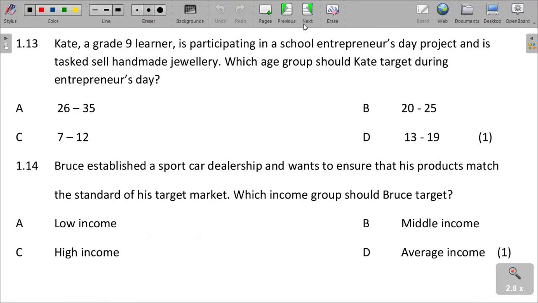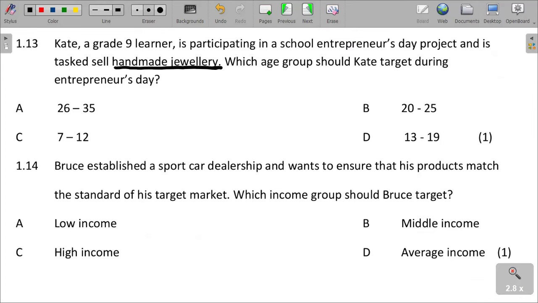Katie, a grade 9 learner, is participating in a school entrepreneurs day project and is tasked to sell handmade jewelry. Which age group should Katie target during the entrepreneurs day? We are saying she is tasked to sell handmade jewelry. So which age group can she target?